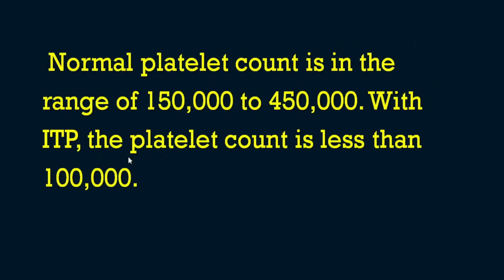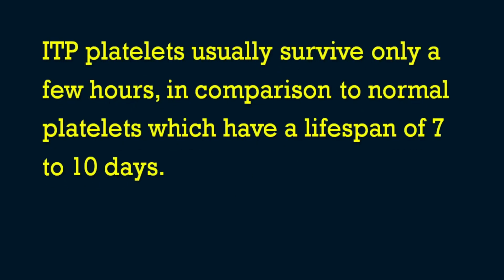We know that the normal platelet count is in the range of 1,50,000 to 4,50,000. With ITP, the platelet count will be less than 1 lakh, always less than 1 lakh. This is one important piece of information. Along with that, we come to the answer for our question. ITP platelets usually survive only a few hours in comparison to normal platelets. In the question I gave an option of 1 to 3 days, but sometimes platelets survive only a few hours in ITP patients, compared to the normal platelet lifespan of 7 to 10 days, or sometimes we say 8 to 10 days.